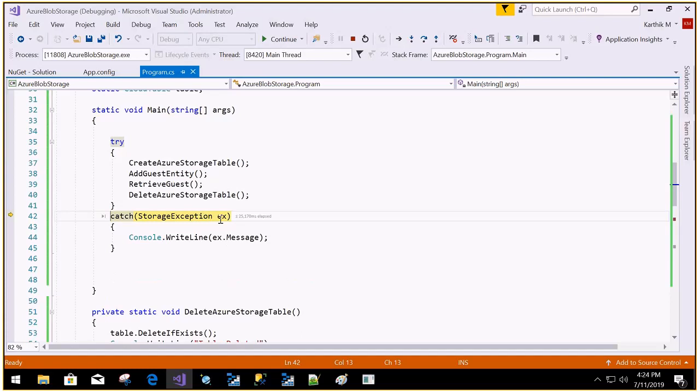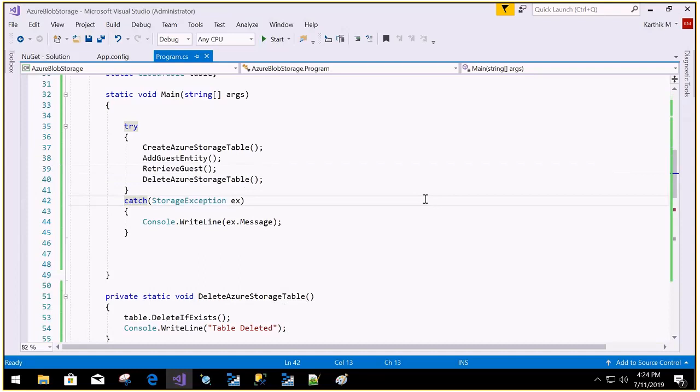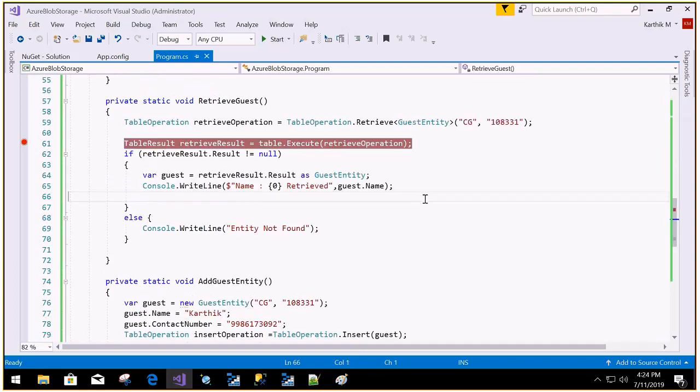The exception is also not caught properly. Where am I going wrong? Retrieve the guest entity, table retrieve operation, table operation dot retrieve, getting the guest entity.